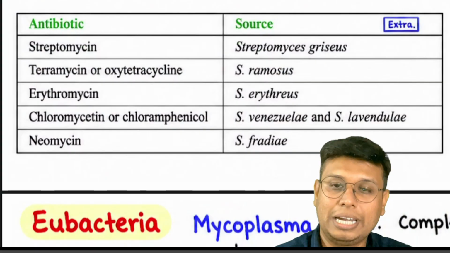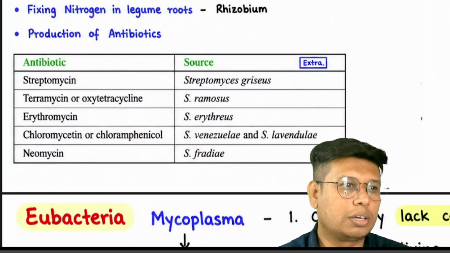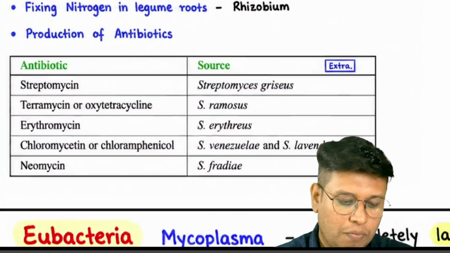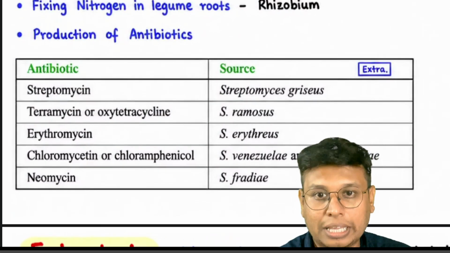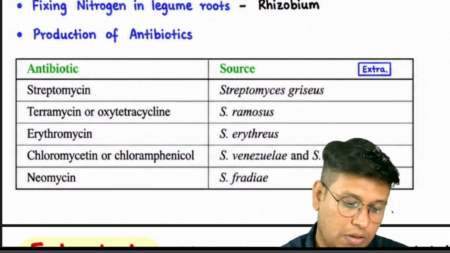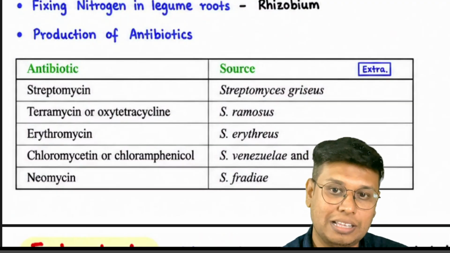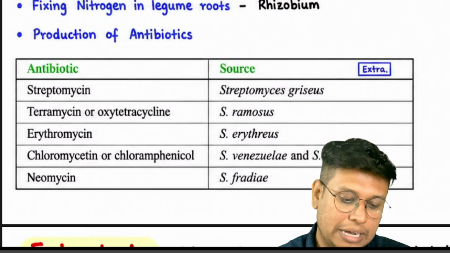Okay, what is an antibiotic? A product, a secretion by one organism which stops or kills the other organism. A substance that stops the growth of an organism or kills the other organism is called an antibiotic.